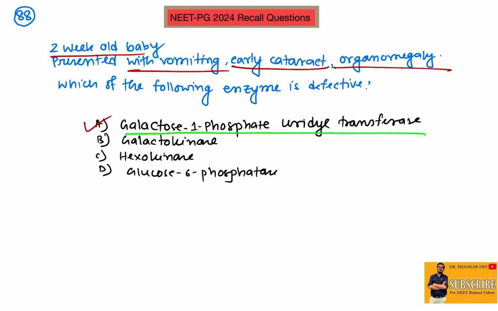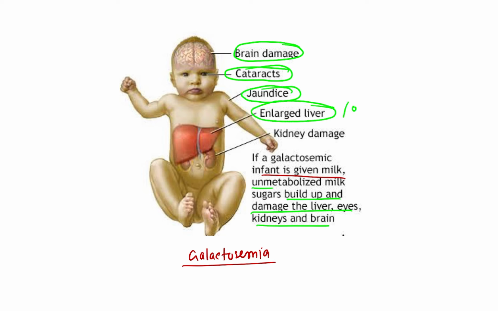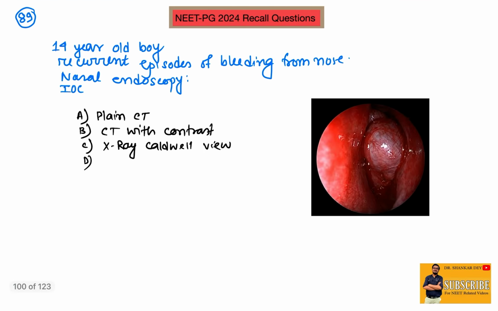So, a very big name, galactose 1 phosphate uridyl transferase enzyme deficiency, and this unmetabolized milk sugar builds up and damages various organs, like brain damage, like early cataract. It can cause jaundice, it can cause enlarged liver or organomegaly or hepatomegaly. It can also damage the kidney. So these are the features of galactosemia due to galactose 1 phosphate uridyl transferase deficiency, usually seen after initiation of breast milk feeding.